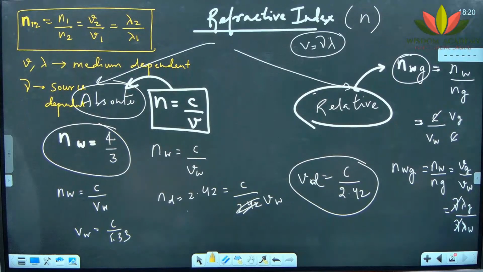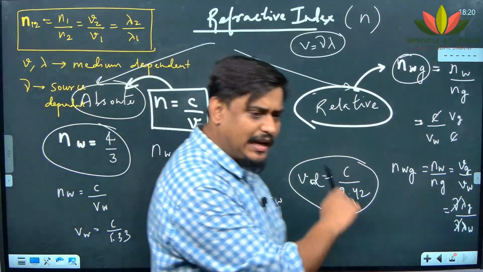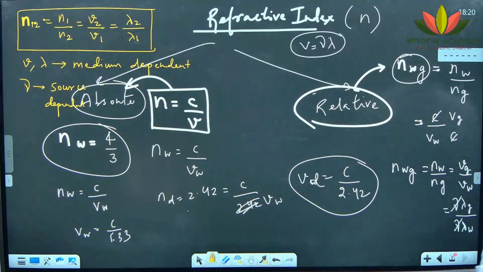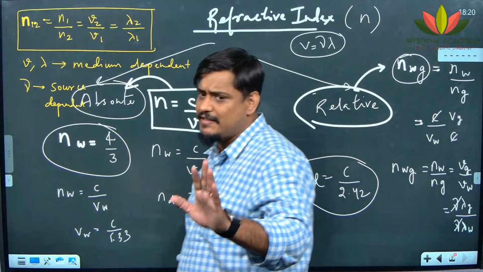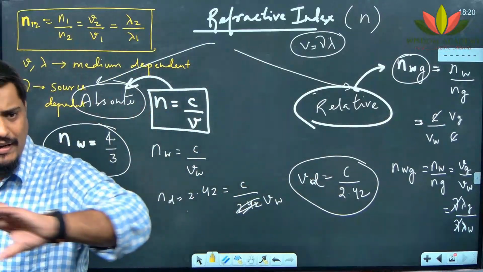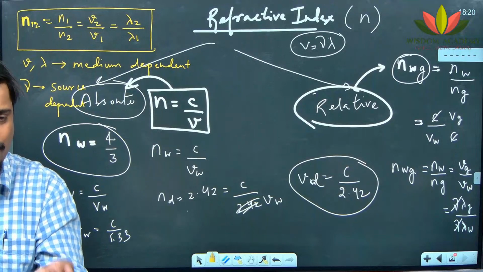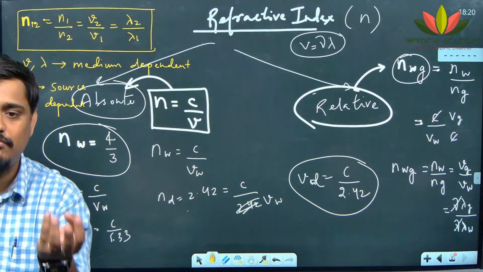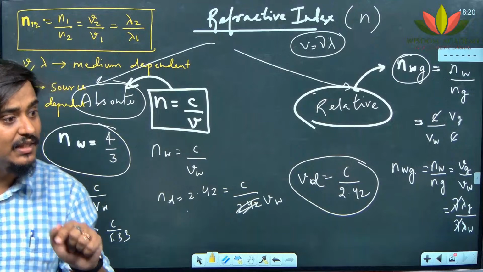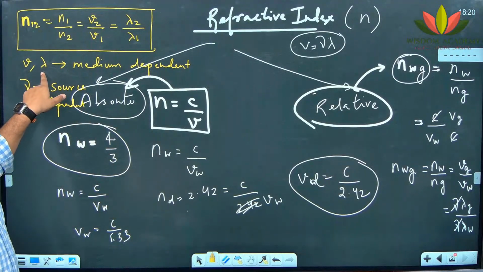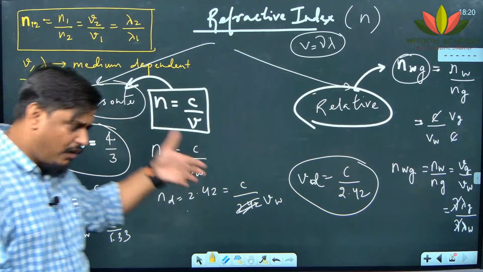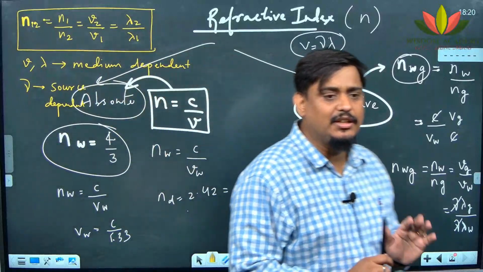So, frequency of the light will not change if it is traveling in any medium. Water, glass, diamond, air, the frequency will always be the same. If it is blue light, it will always remain blue only. Blue will not become green. Are you getting my point? Blue is representing frequency, but wavelength will change because the medium is changing. Velocity obviously is changing if the medium is changing. So, keep this in your mind.